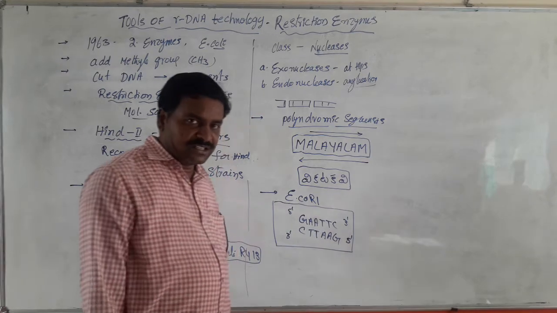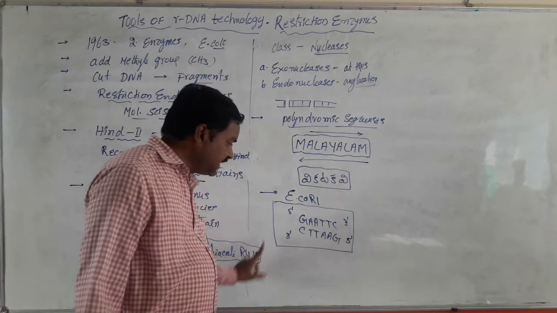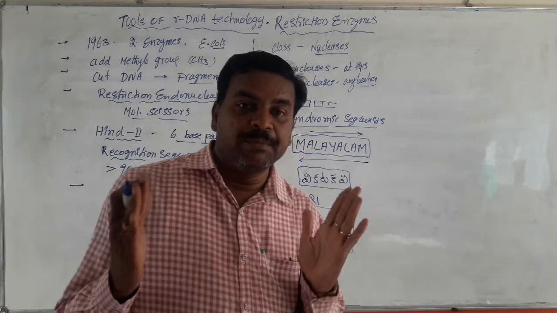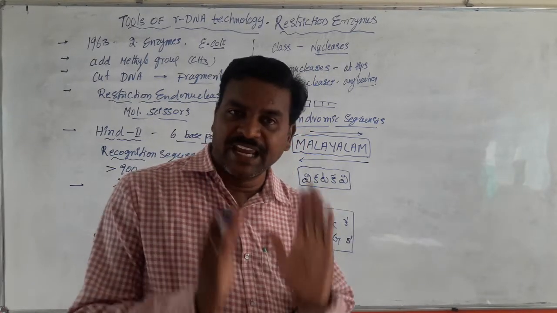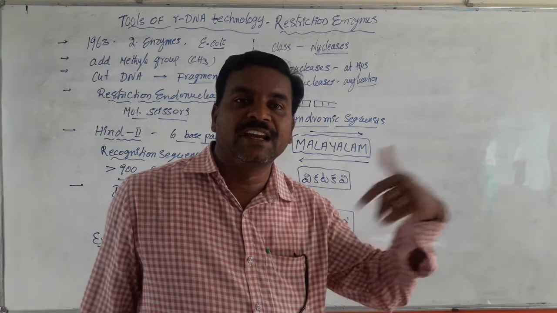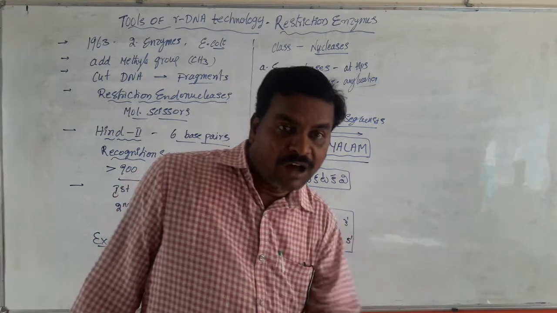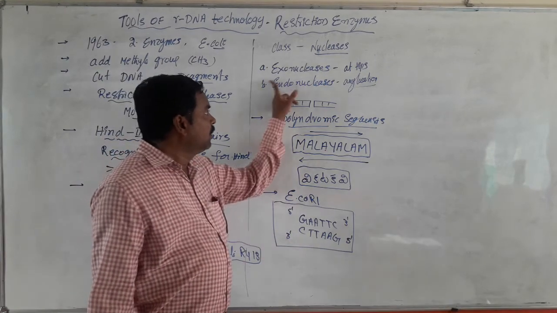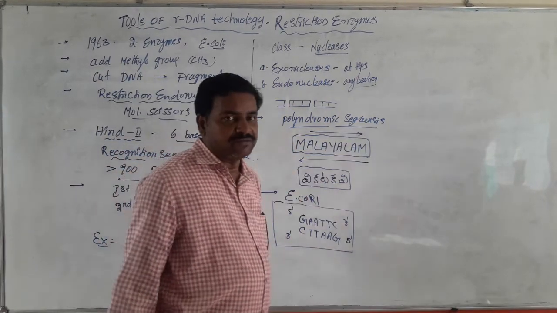GAATTC in the forward direction, GAATTC in the backward direction. This segment of DNA has the same nitrogen base sequence whether read in the forward or backward direction. That is called the palindromic sequence.